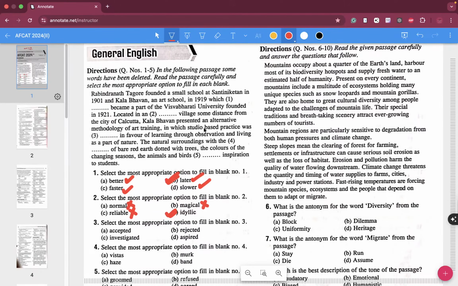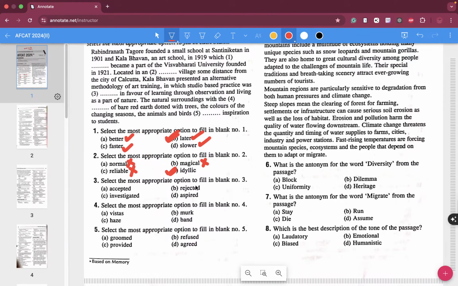Kala Bhavan represented an alternative methodology of art training in which studio based practice was dash. Accepted, rejected, investigated, aspired? Studio based practice was dash in favor of learning through observation and living as a part of nature.